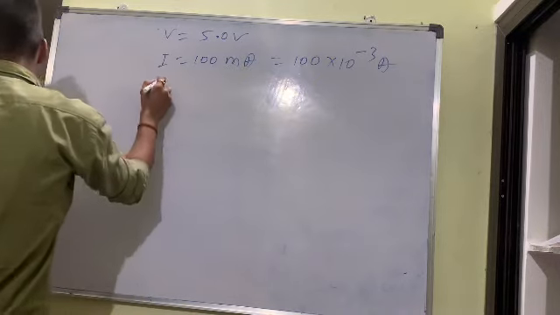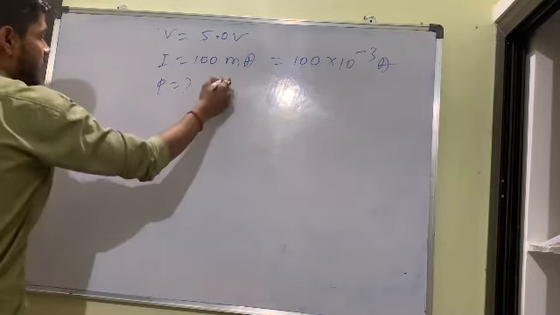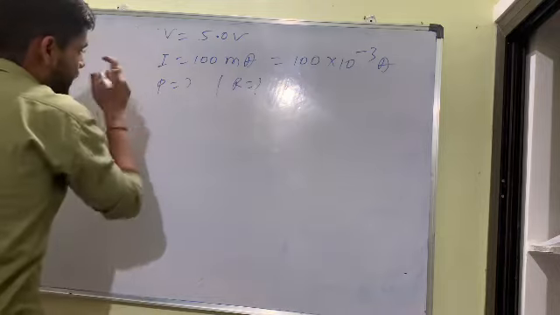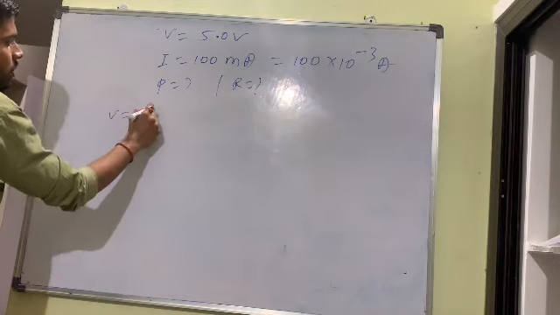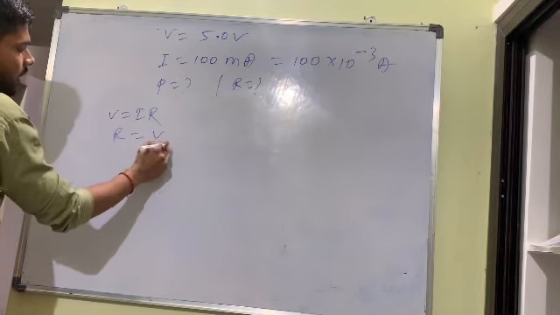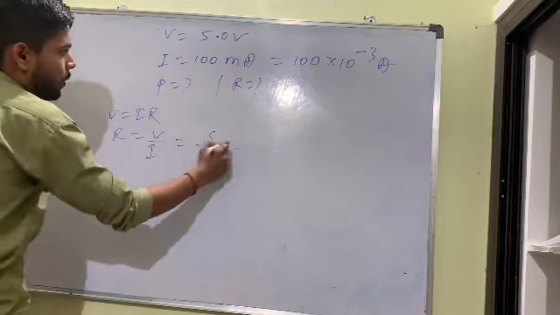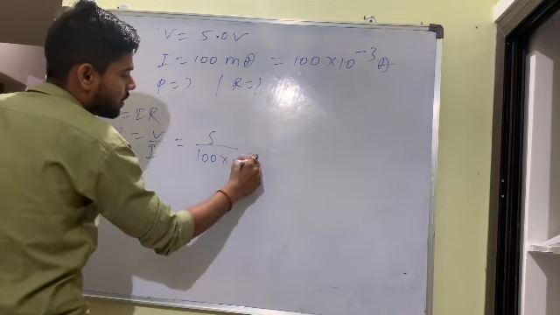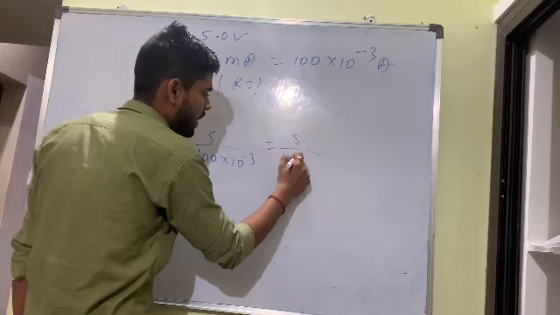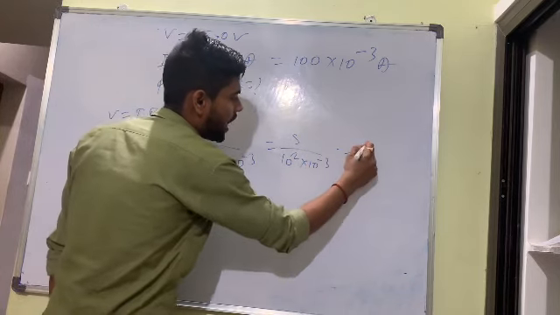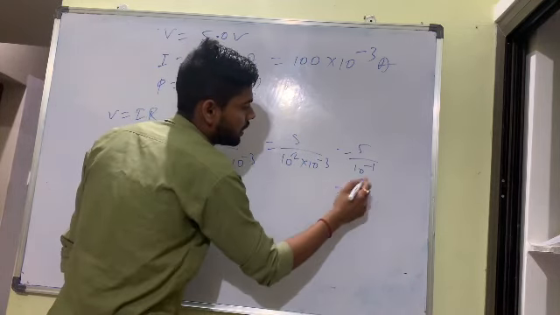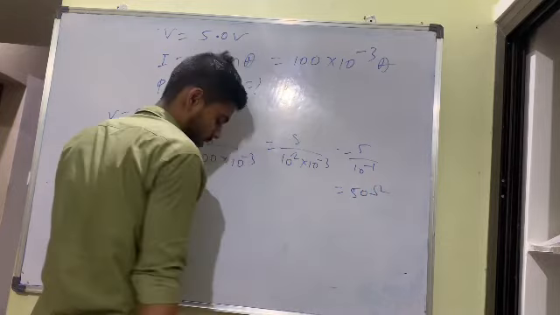Next, they are asking power and resistance. So V is equal to IR, so R is equal to V by I. So 5 upon 100 into 10 to the power minus 3. So 5 upon 10 power 2 into 10 to the power minus 3. 5 upon 10 to the power minus 1. It will go up to 50 ohm as the answer.